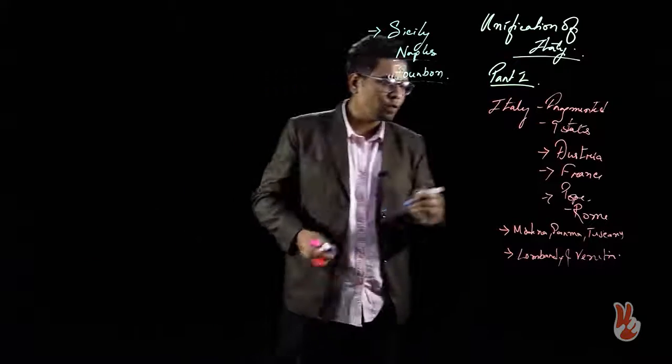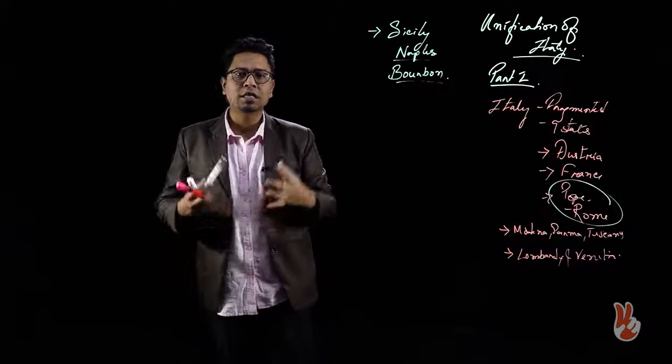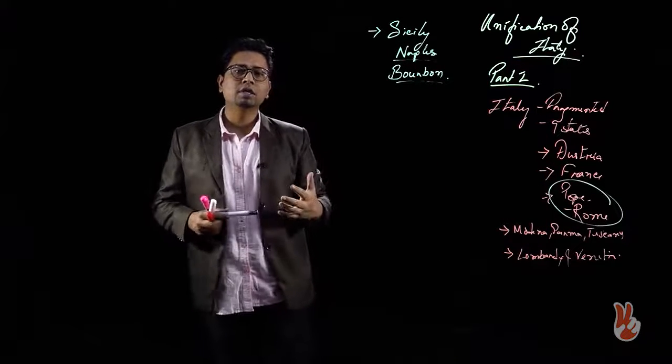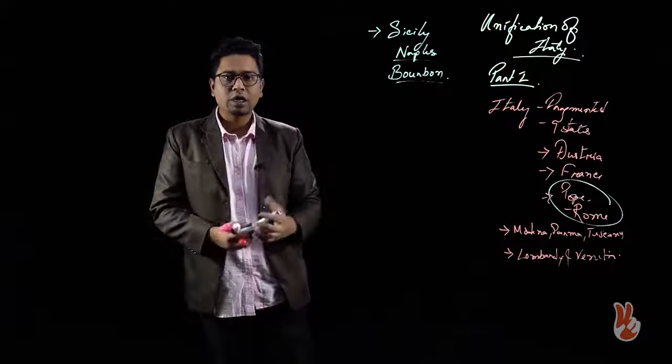And as for the center, we have already talked about the papal state, or the state of the Pope, centered around Rome. So there are spheres of influence for the European powers all across Italy.